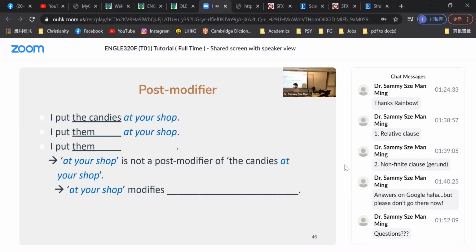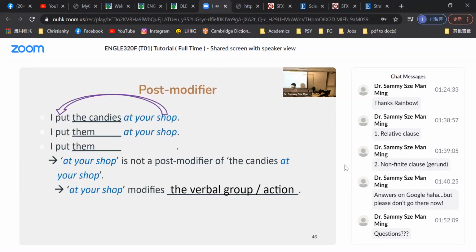And we can actually draw a further conclusion on the function of at your shop. Can anyone tell me? We say at your shop is not modifying the whole thing, the candies at your shop. Then at your shop is modifying the process, modifying the verbal group, modifying the action, modifying the word put.